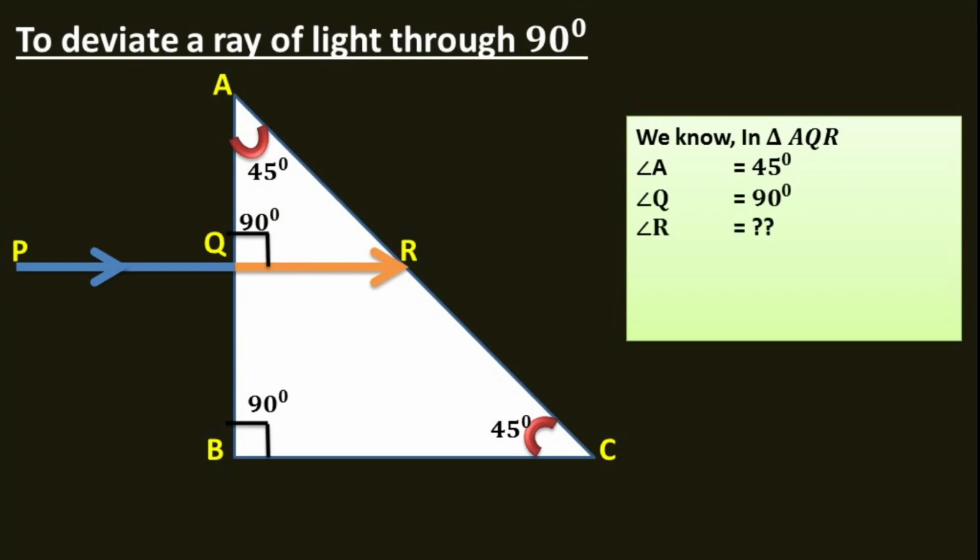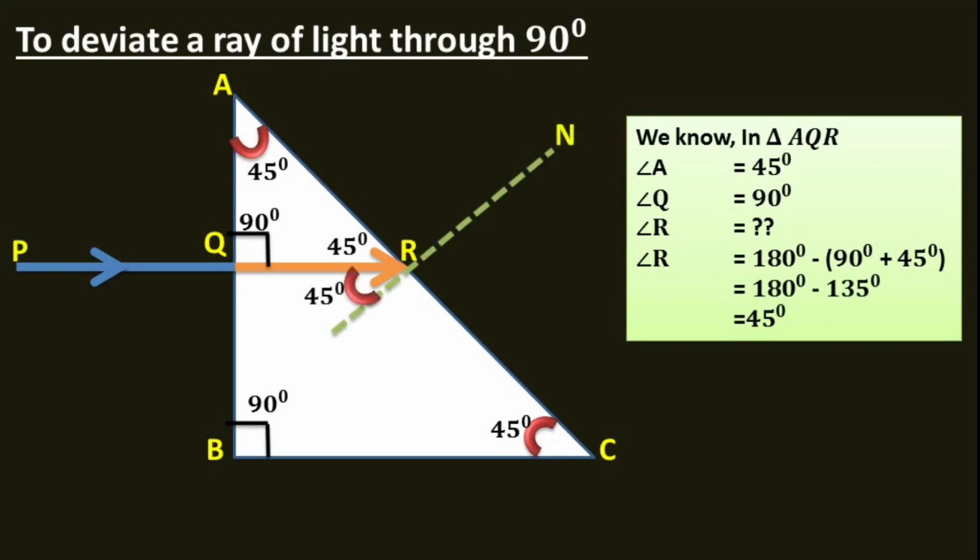Let us find it out. Angle R is equal to 180 minus (90 plus 45). That is equal to 180 minus 135, which is equal to 45 degree. So if angle R of triangle AQR is 45 degree, then angle of incidence will be 90 degree minus 45 degree, which is equal to 45 degree, because line N is a perpendicular, that is a normal.